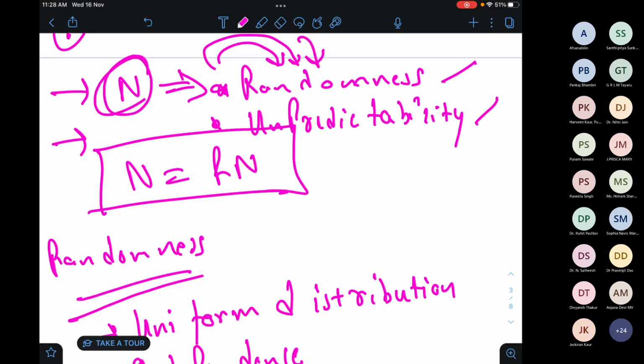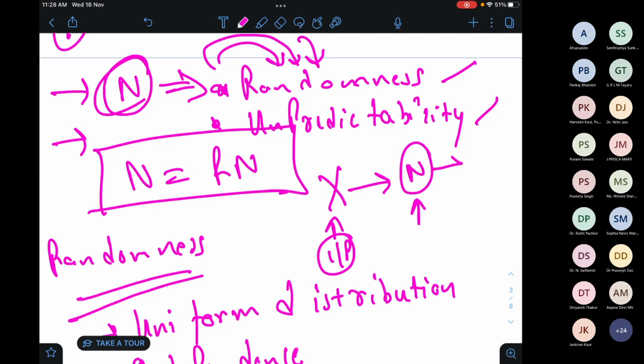If some input x is giving some n, and this n is random, first case, or unpredictable, then we will call this n a random number. Fine. So this is the basic funda of cryptography.